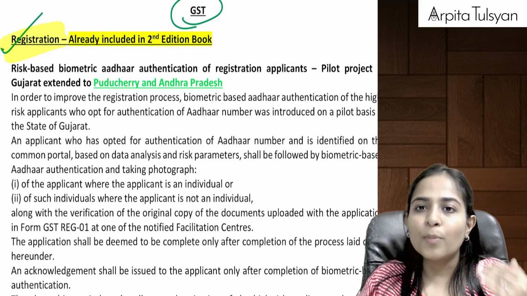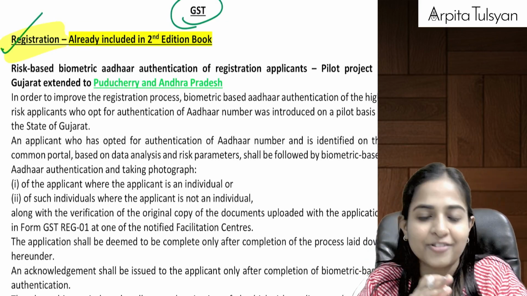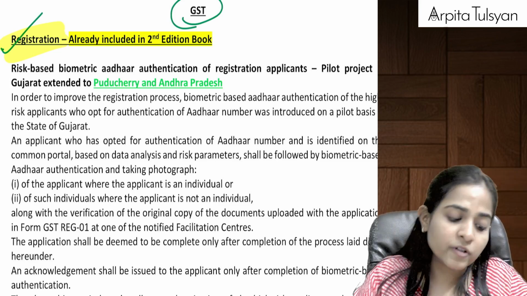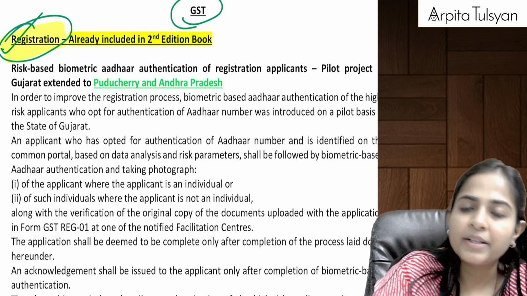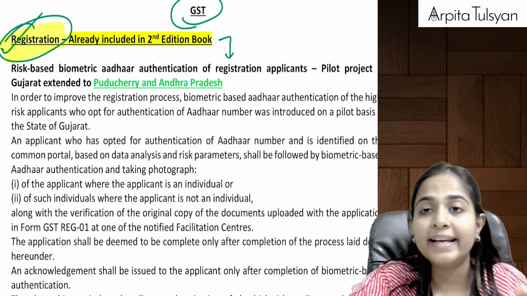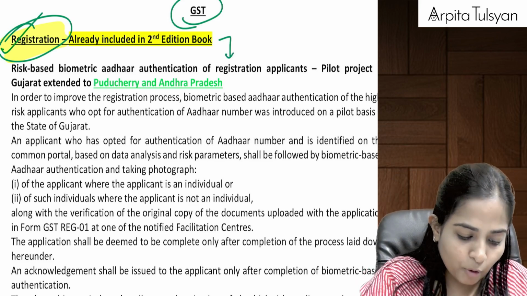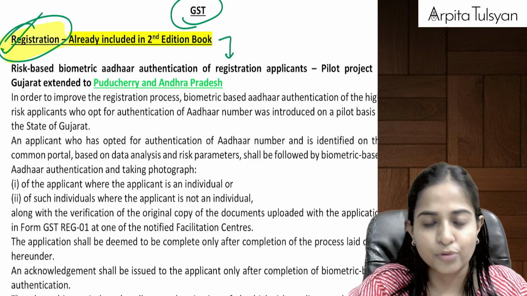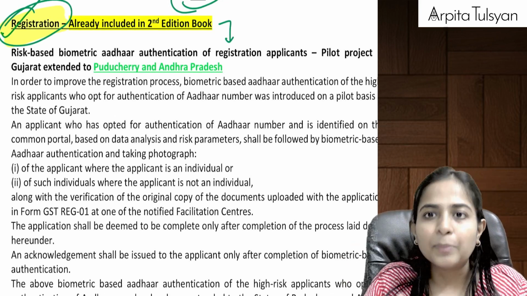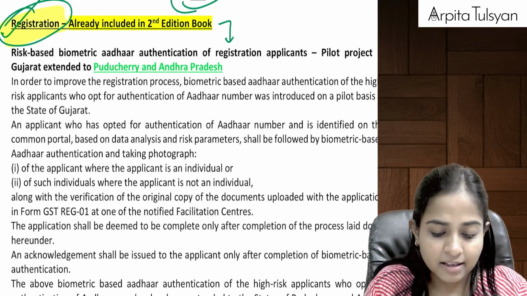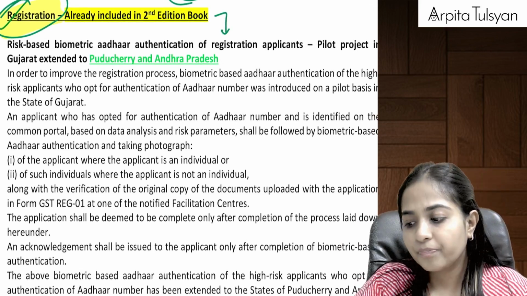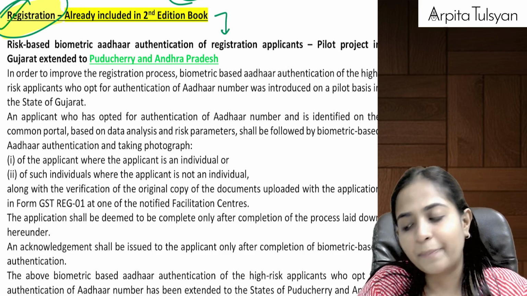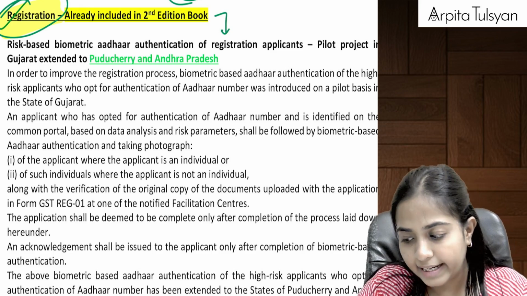So in your books, you can just come to the registration chapter, everyone. And those who already have my book, this amendment from the registration chapter was already included in my second edition book. So if you have the second edition book, you need not do any corrections there. If you are referring to any other book, like the ICAI study material, do come to the book and let's do the changes there. If you want to do it later, anyway the PDF will be available with you. You can do it later also.